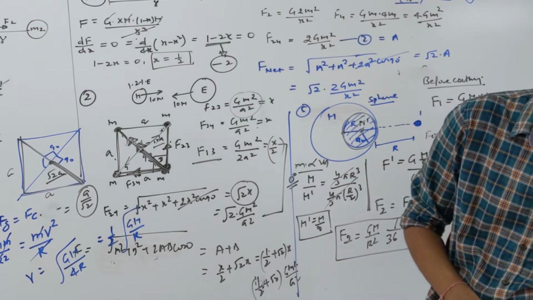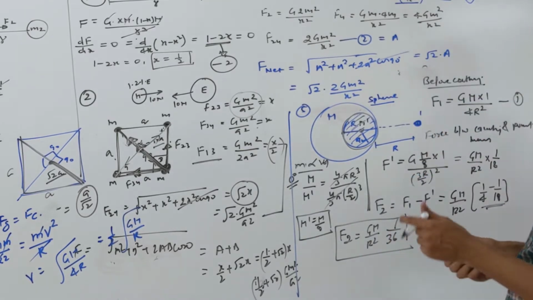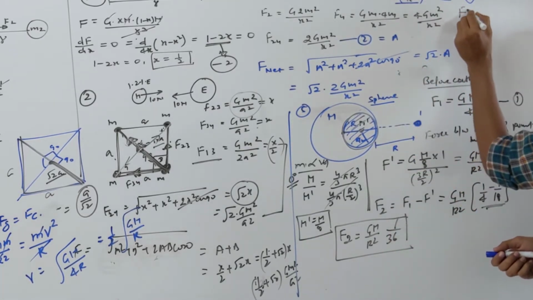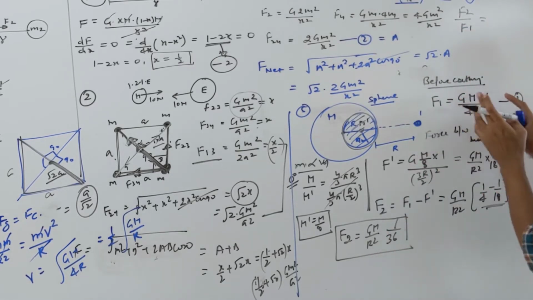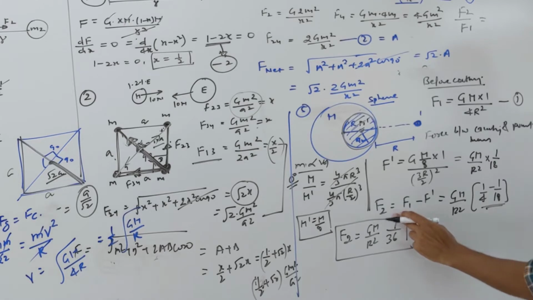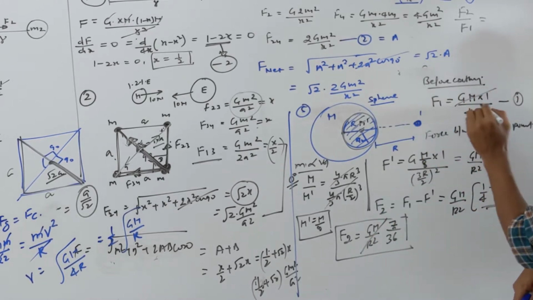So this question is asking what is F2 by F1, right? F2 by F1 will be simply this term by that term, correct? So here what are we getting? 7 by 36. This part will get cancelled obviously.